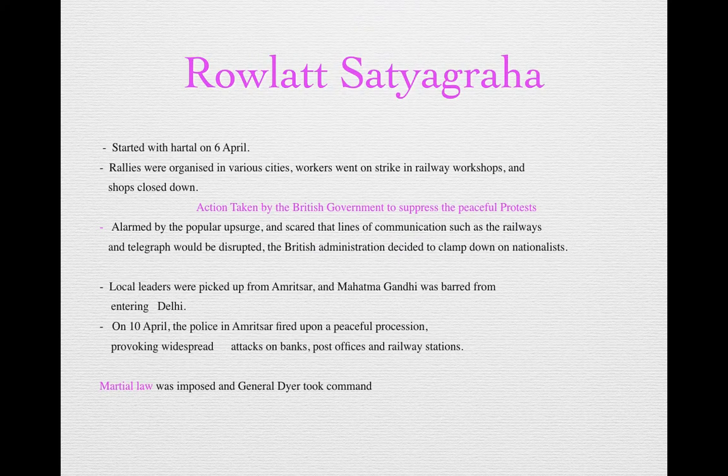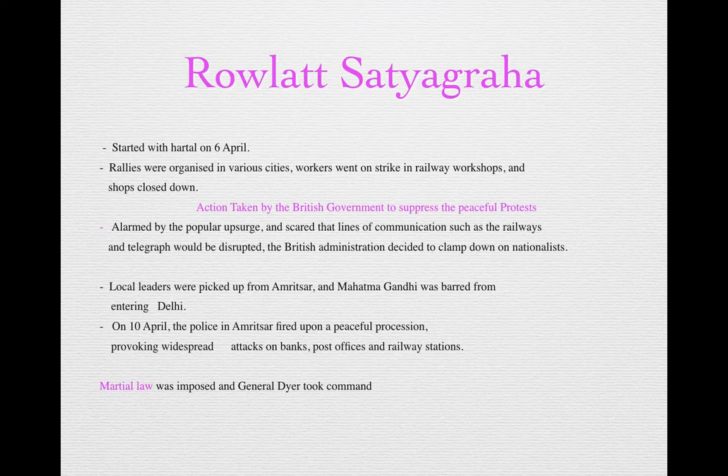Accordingly, on 6th April hartal was supposed to take place all over India. Rallies were organized in various cities. Workers जति पनि छ factories मा काम गर्ने, railways मा काम गर्ने, they all had to stop working, उनीहरूले strike मा join गर्नुपर्ने थियो. जति पनि shops छ that have to be closed down.